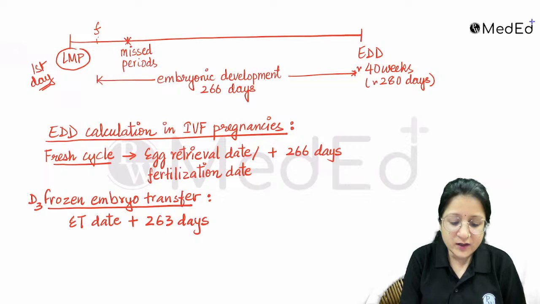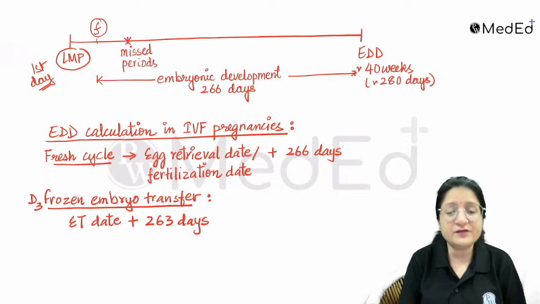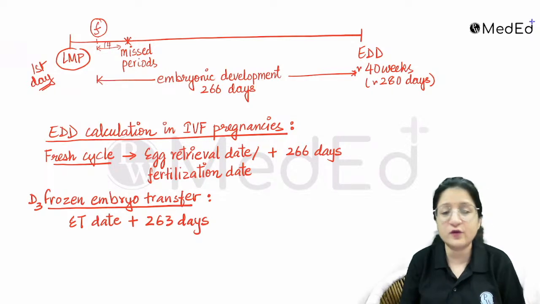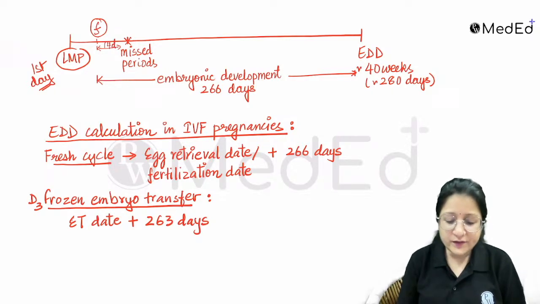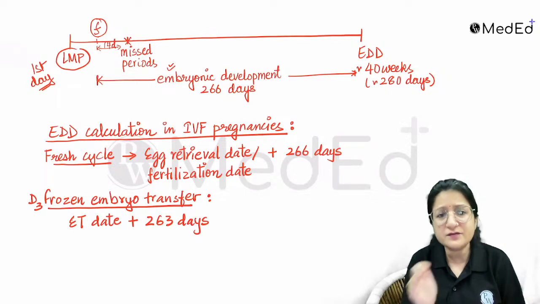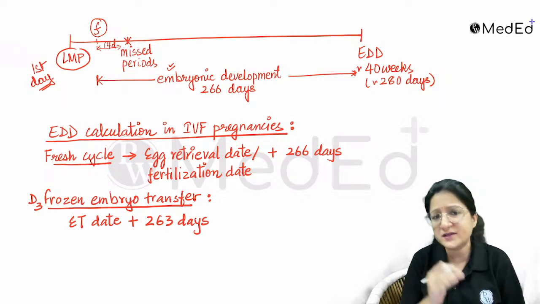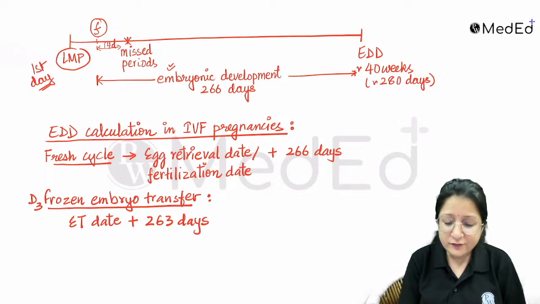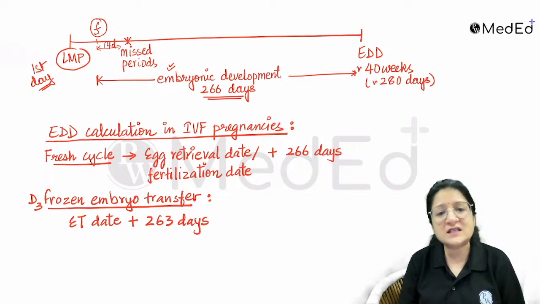So if you have a regular 28-day cycle, somewhere fertilization took place at about 14 days. Embryonic age begins from the moment the embryo is conceived, that is from fertilization. Post fertilization, embryonic development starts.